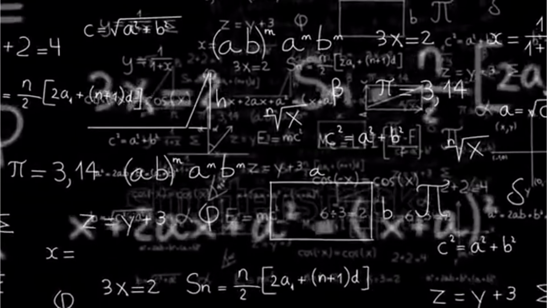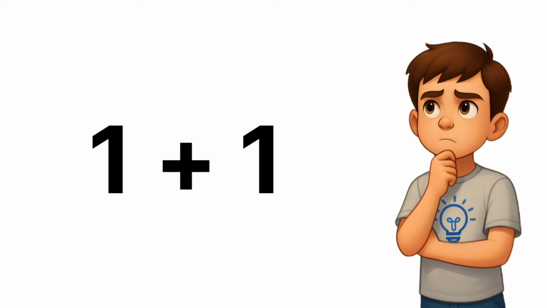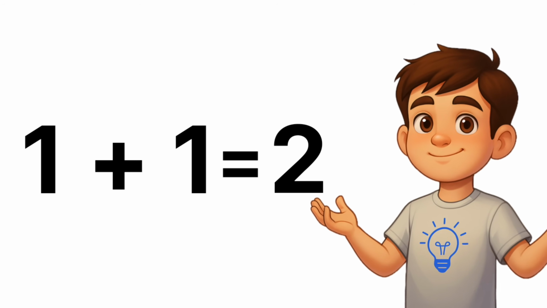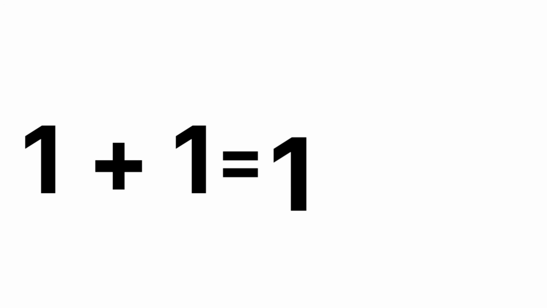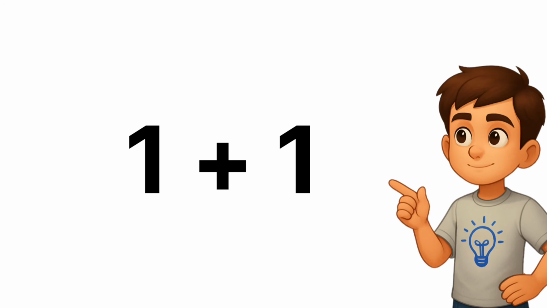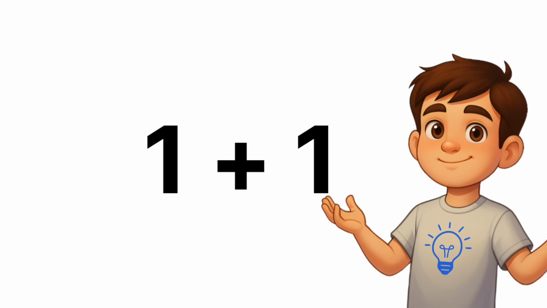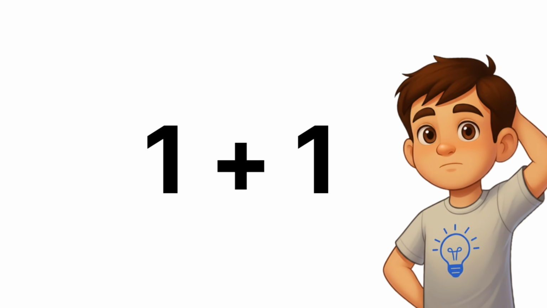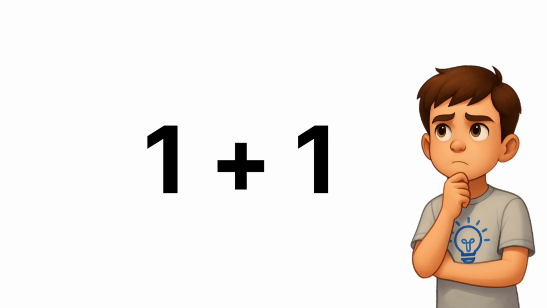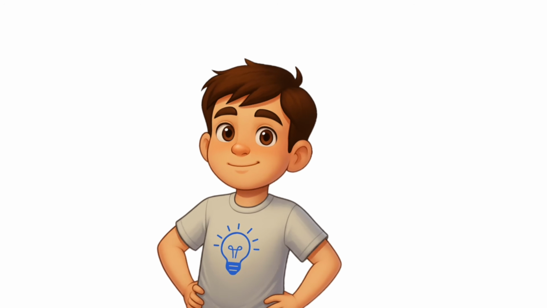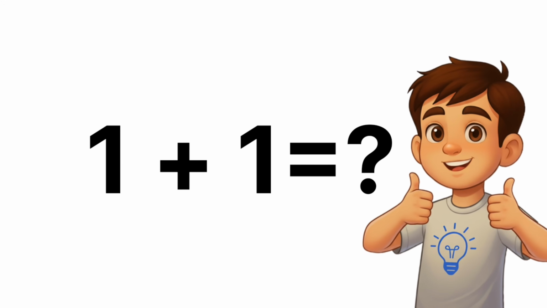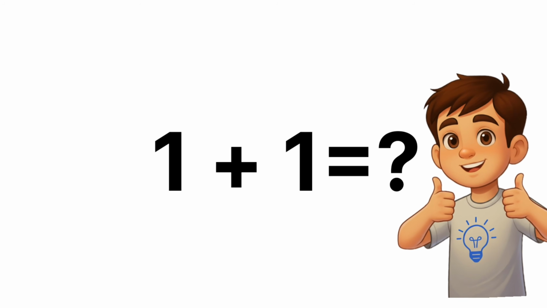Because if I ask you what's 1 plus 1, you'll say, It's 2, right? Wrong. The answer could also be 10, or 1, or 11, or even 0. The truth is, what is 1 plus 1 is one of the simplest questions in the world that is impossible to answer, unless you have one crucial piece of information: context. We've all been trained to assume one thing. When we see this equation, we assume we're in the system we learned in kindergarten, standard arithmetic.